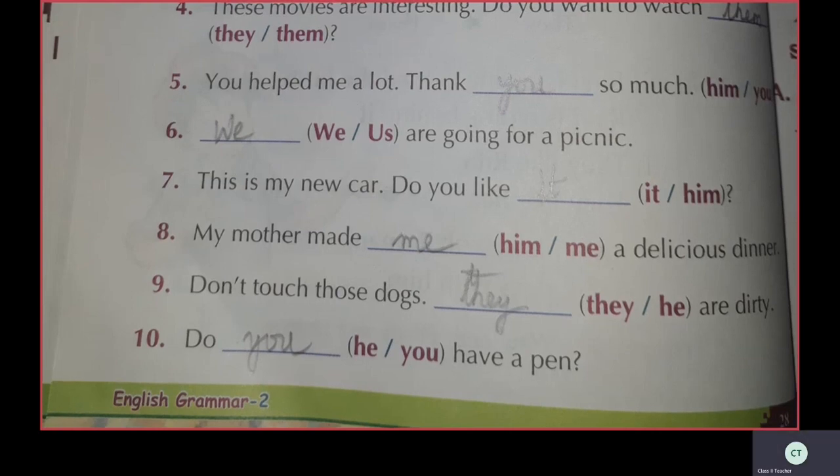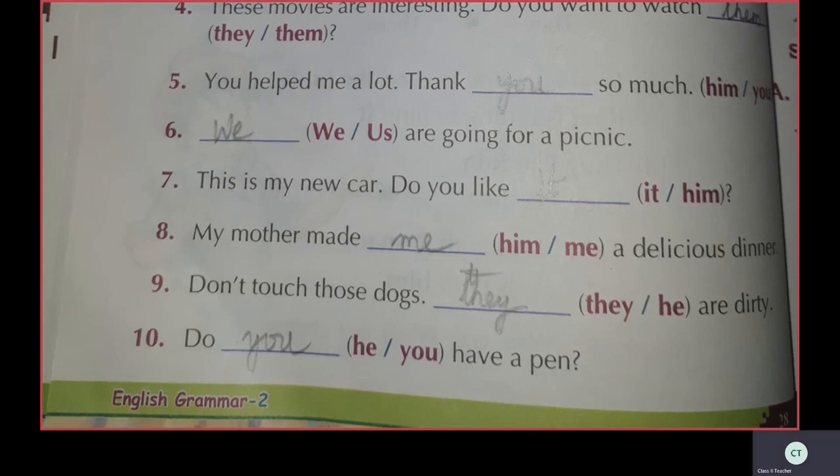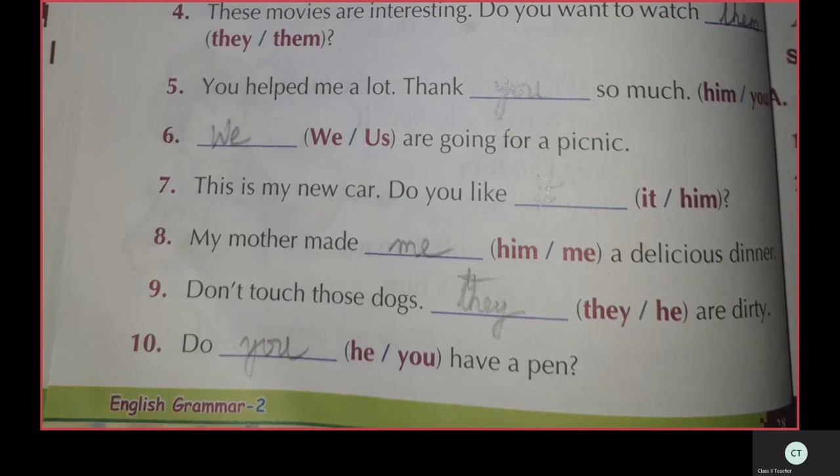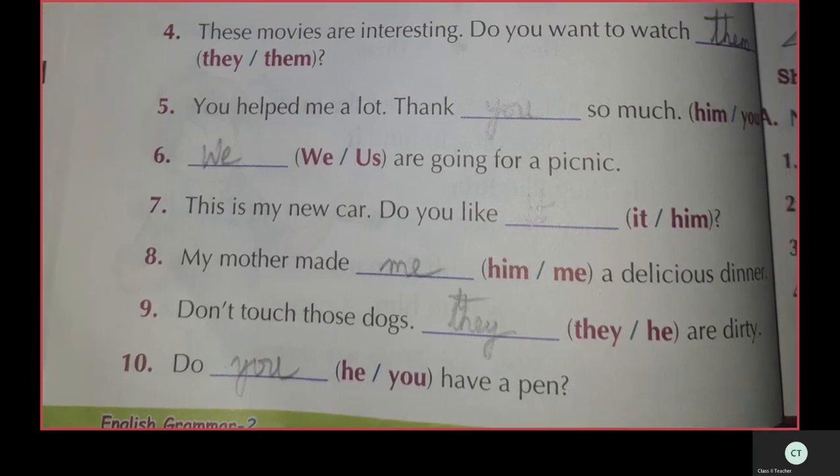Do dash have a pen? Which one is correct here? He or you? Do you? Do you have a pen? Right there, you. Do you have a pen? Over.